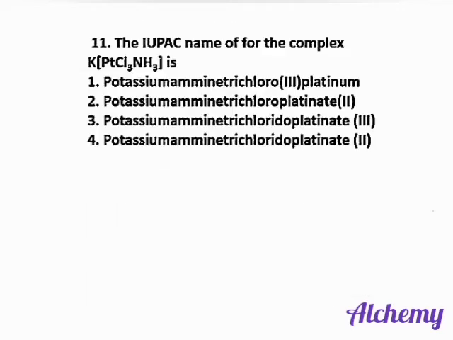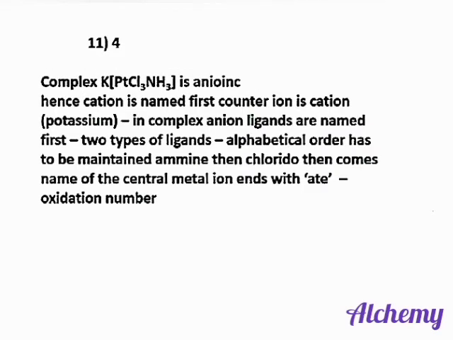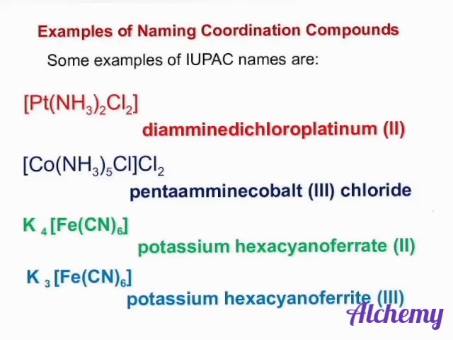Next question. The IUPAC name of the complex is. As mentioned earlier, if a cation is present, we should mention it first. So the correct answer here is potassium ammine trichloridoplatinate(II). Some more examples are given here.